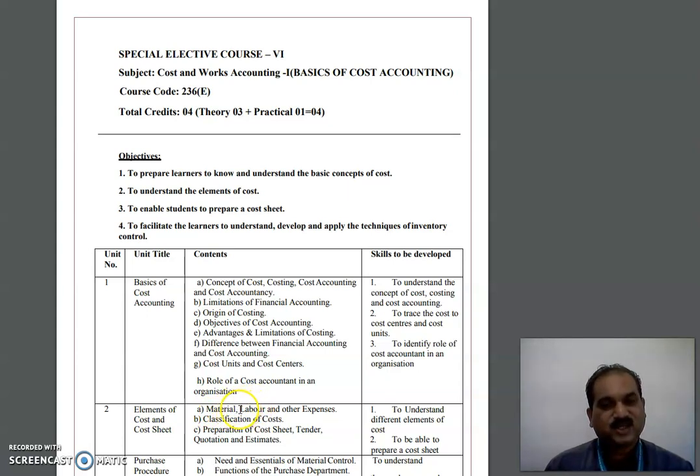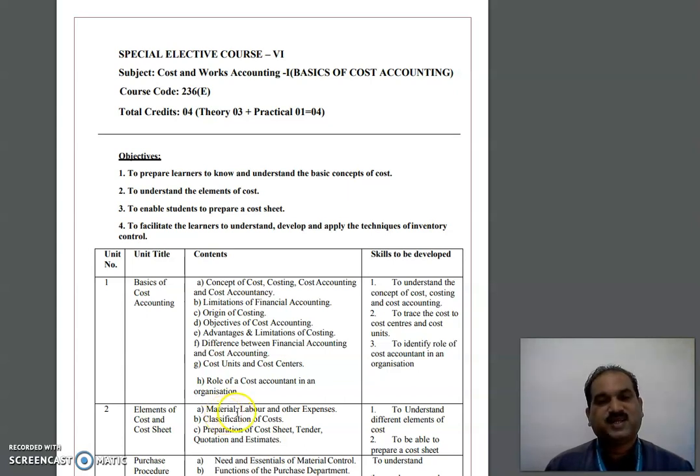Now for manufacturing a particular thing, we require a material. Only material is not necessary, we also require labor, and when material and labor come together, we are having some expenses, and these expenses are to be recorded. Now when we record these expenses, we are supposed to record this in a cost sheet under various heads.